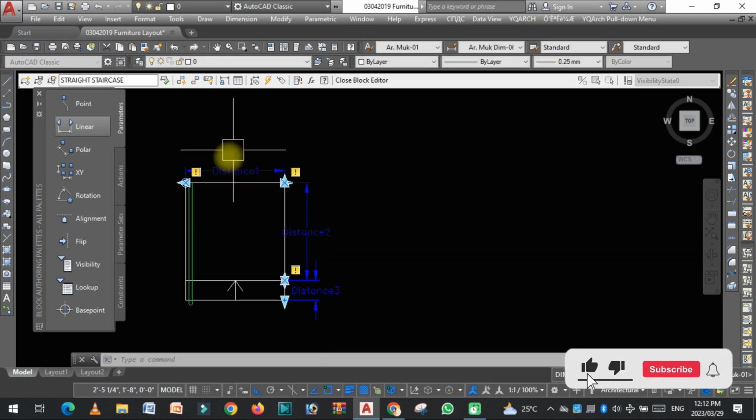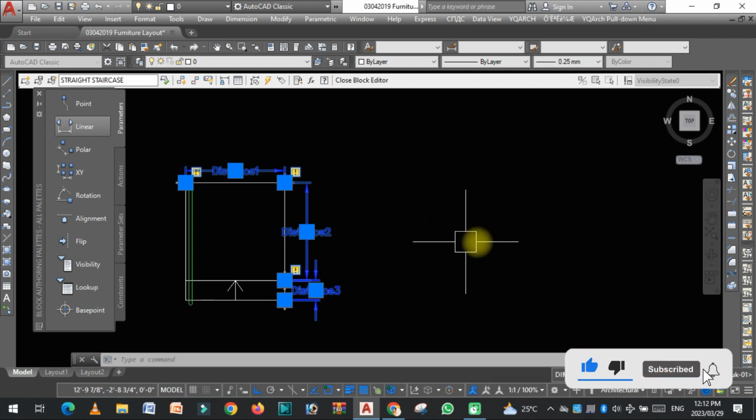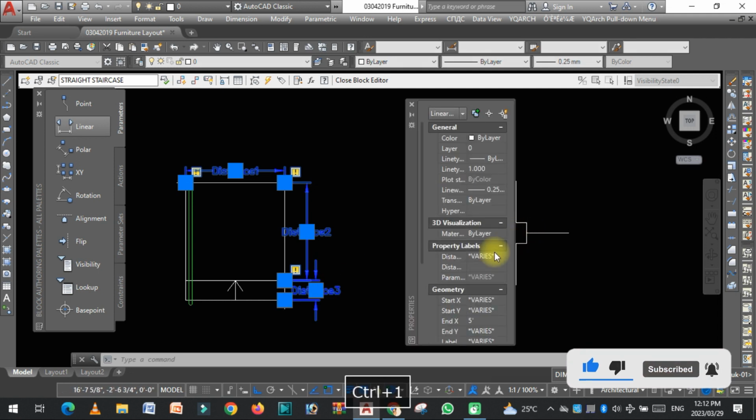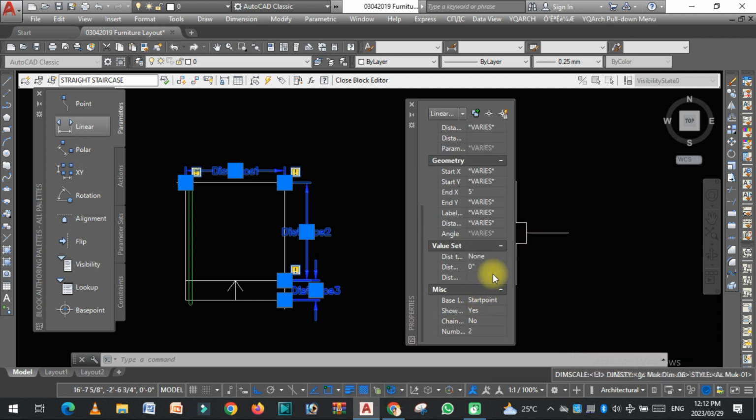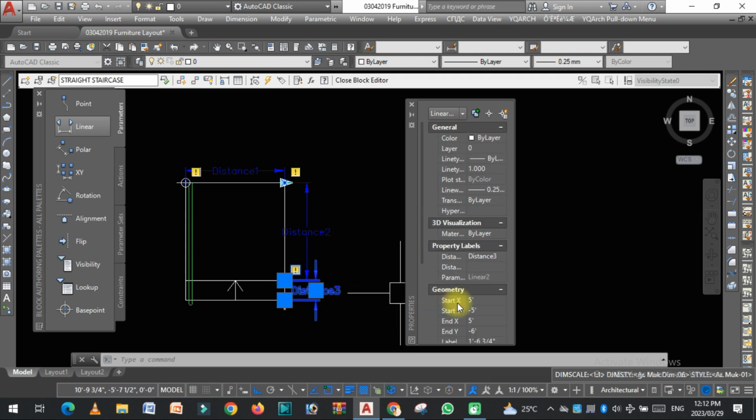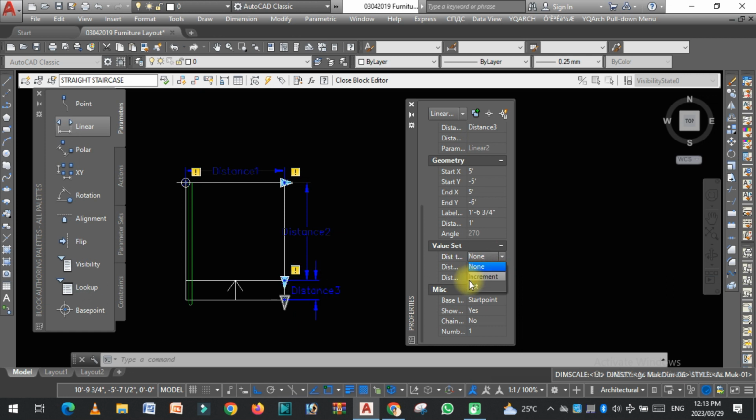Now select all three distances and press Ctrl 1 for the properties, and then go to the mask, change this to 1. Now select distance 3, go to the properties, value set, click on increment 12 inches.